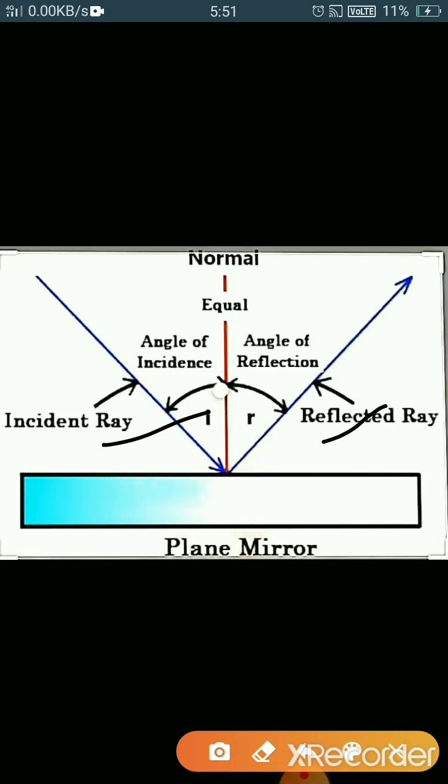The angle between the normal and the incident ray is called the angle of incidence, denoted by small i, and the angle between the normal and the reflected ray is called the angle of reflection, denoted by small r. The laws of reflection you know very well from your previous class: the angle of incidence i is equal to the angle of reflection r, and the incident ray, the normal and the reflected ray all lie in the same plane. These are the laws of reflection.